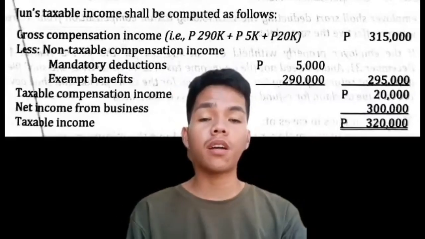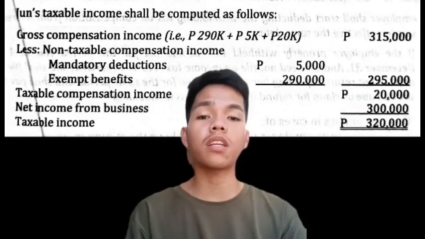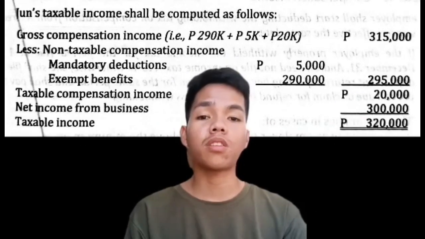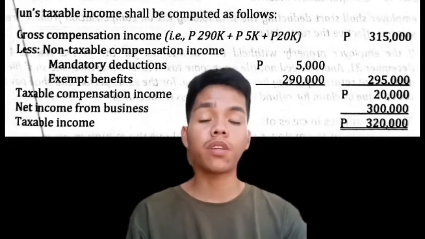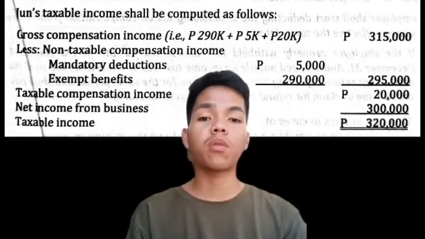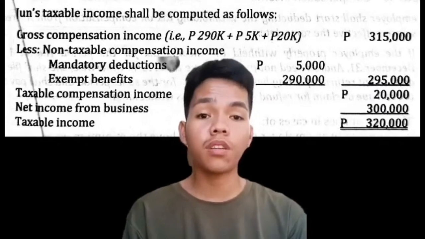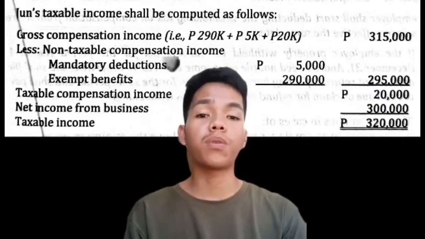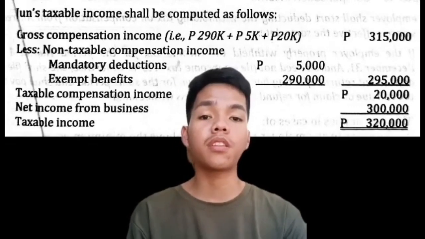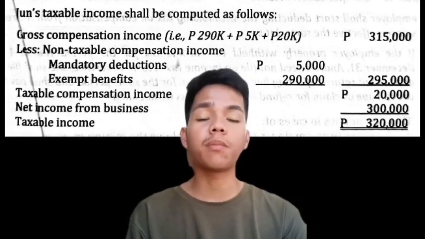Gross compensation income, 315,000, which is a total of 290,000 plus 5,000 plus 20,000. Less non-taxable compensation income, which is mandatory deduction 5,000, exempt benefits 290,000, and a total non-taxable compensation income of 295,000. Gross compensation income minus non-taxable compensation income is equal to 20,000 taxable compensation income, plus net income from business 300,000, with a total taxable income of 320,000.